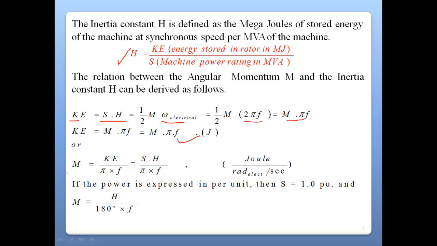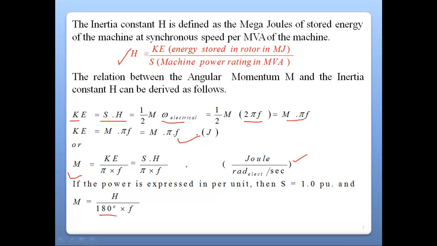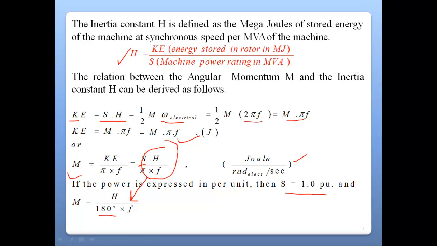Now the moment of inertia can also be manipulated from this relationship, right? And the relationship gives the unit of joule per electrical radian divided by seconds, where the moment of inertia is nothing but 180-degree radian. If we convert the pi from here, we will get it like this, where S is nothing but 1 pu. Why are we taking 1 pu? Because in most of the equations we use 1 pu as the maximum per unit base apparent power value, right?